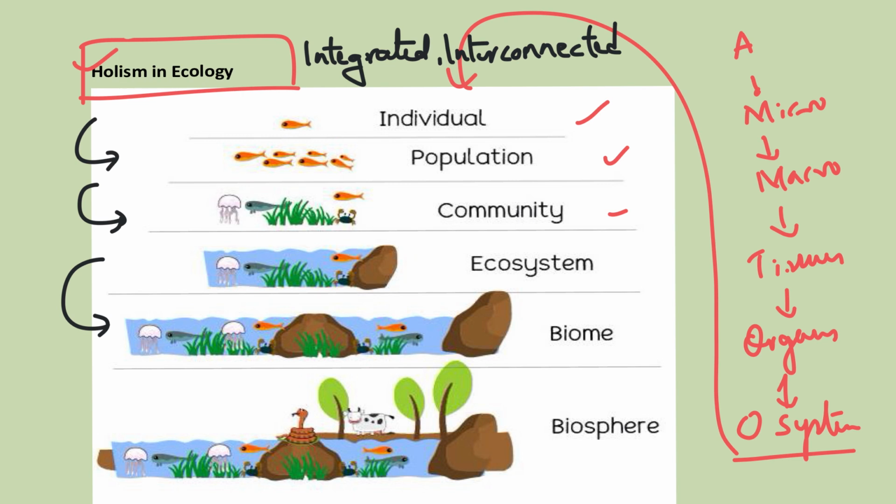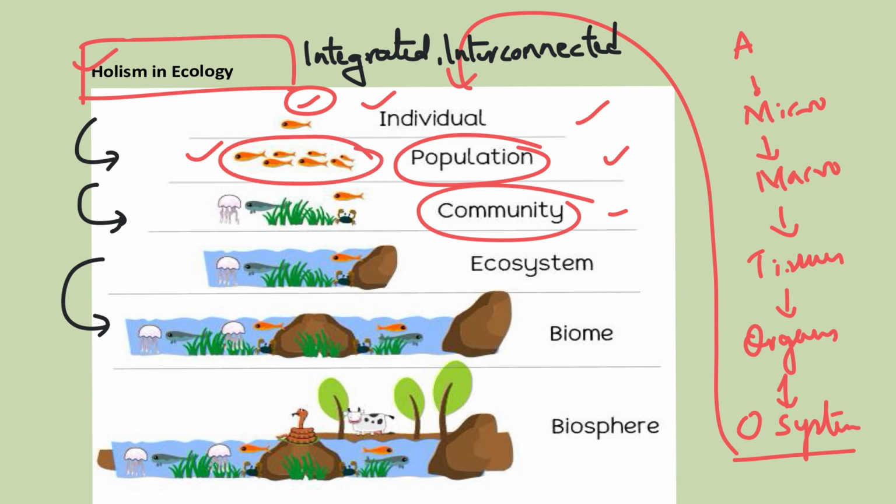This individual, in large numbers, forms a population. You need to understand the difference between population and community. When we talk about an individual, a single species is there, specifically an individual organism. When we see a large number of a particular species, like human population, dog population, or a particular plant species, one particular species in a large number is considered a population.